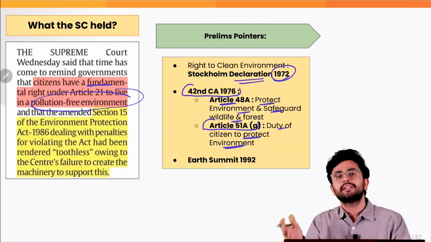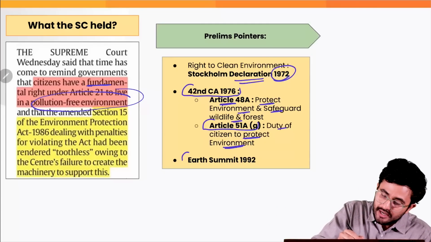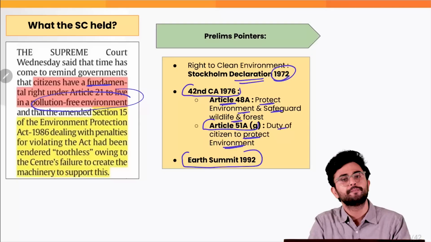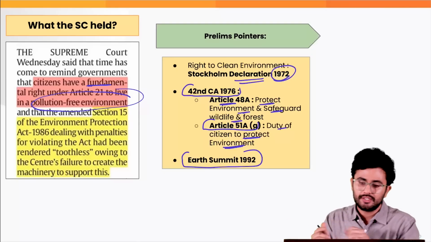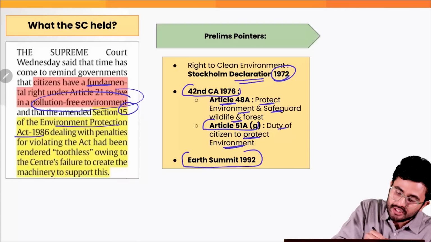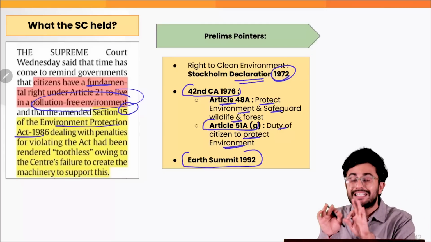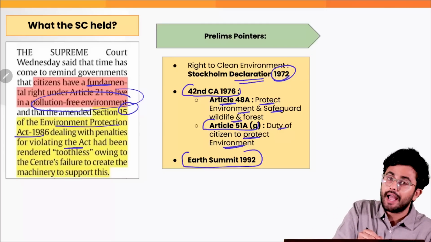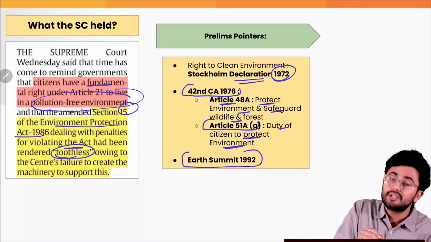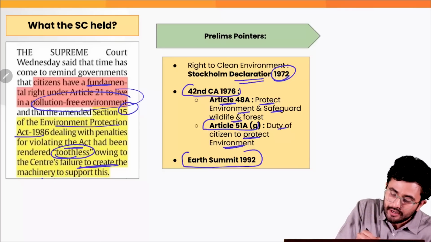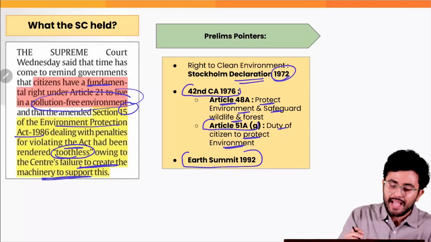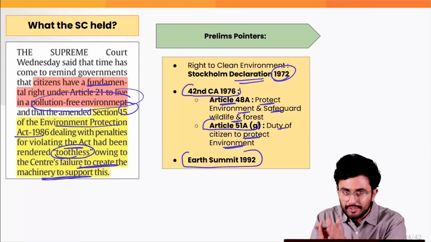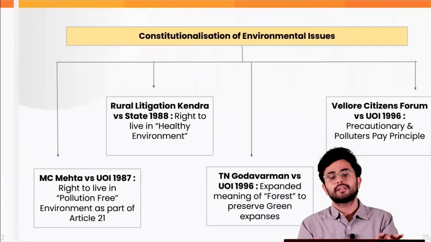And this right to a clean environment was further endorsed in the Earth Summit of 1992. Now, what is the Supreme Court holding? That there is a specific section, Section 15 of the Environment Protection Act of 1986, which deals with the penalties for violating the act, but that has been rendered toothless because of the Centre's failure to create this machinery to support it. So the penalty mechanism which could have been created under the EPA 1986, the government has not created a specific body for that.